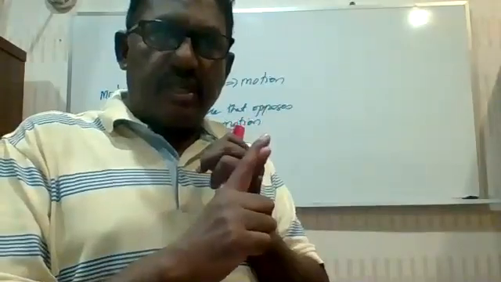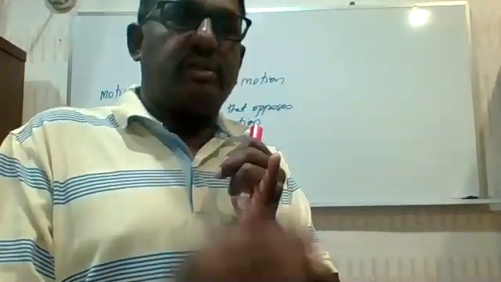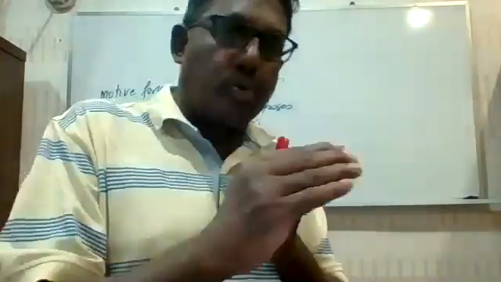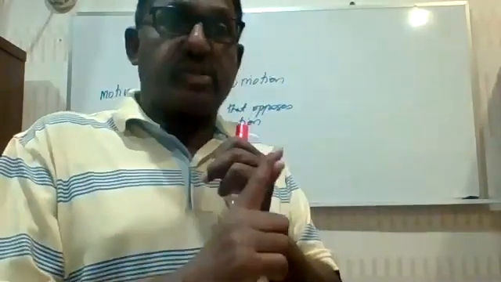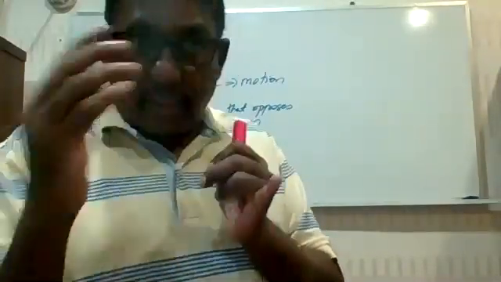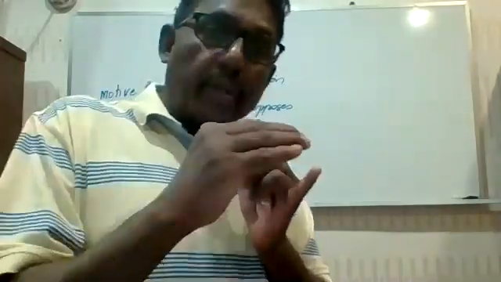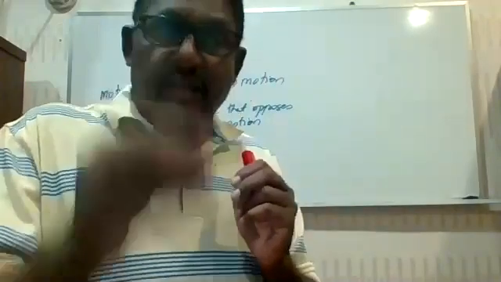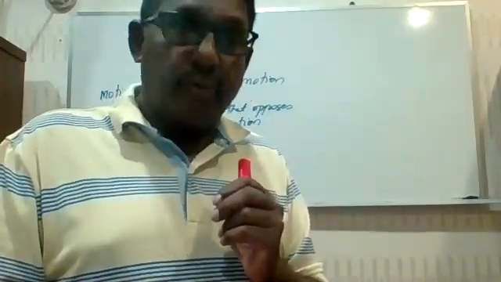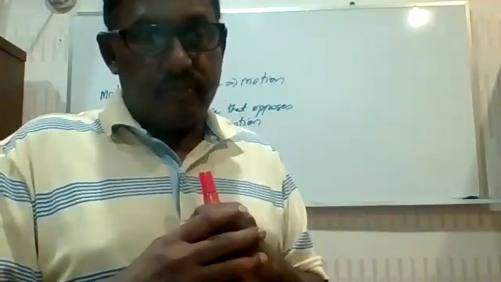If a force is in the same direction as the direction of motion, so decide the direction of motion, look at the force, see what direction it is acting. Is it supporting the direction of motion? That means, is it in the same direction as the motion? Then classify it as what? Motive force. It has to be a motive force.